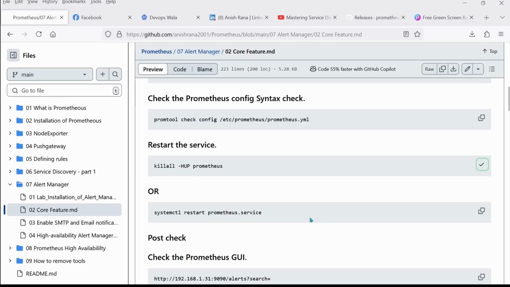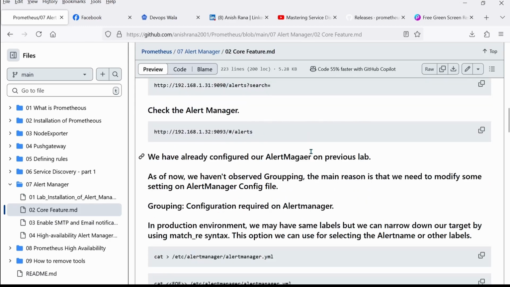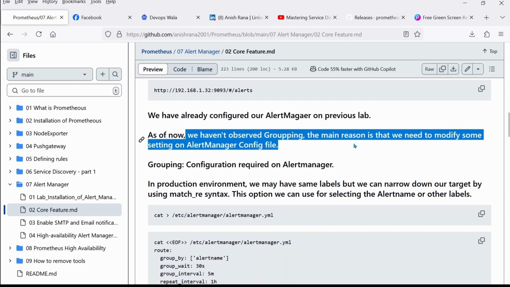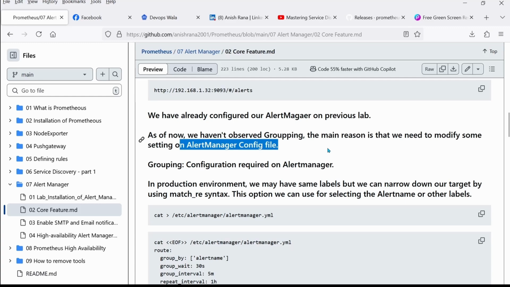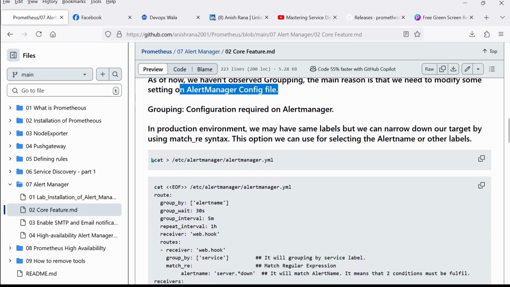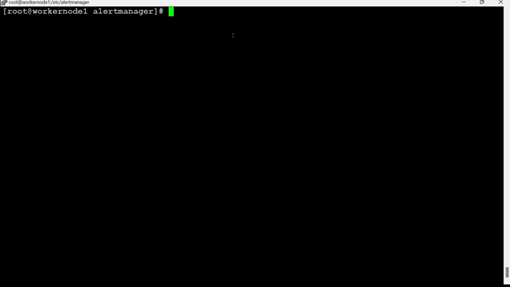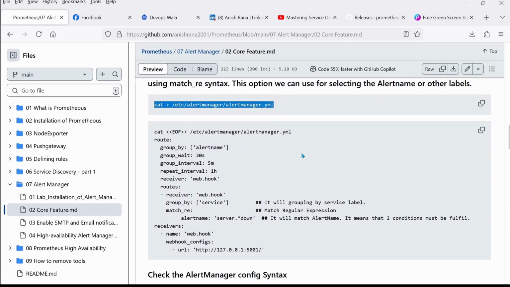In order to enable the grouping, we need to make some modifications on the Alert Manager side. This is what I have mentioned here. We have already configured our Alert Manager in our previous lab. As of now, we haven't observed grouping. The main reason is that we need to modify some settings in the Alert Manager configuration file. For that reason, let's remove this alert configuration. This is my Alert Manager file, and I blank this file here. After that, I'm going to add this file.